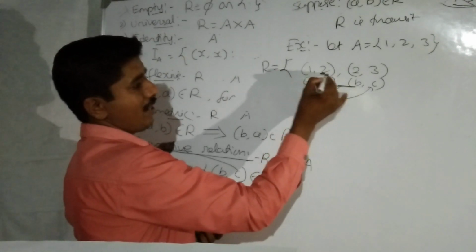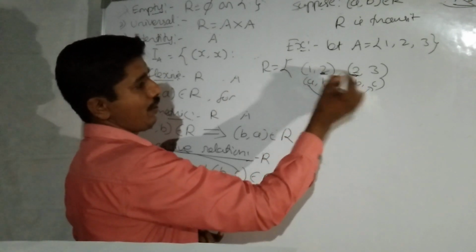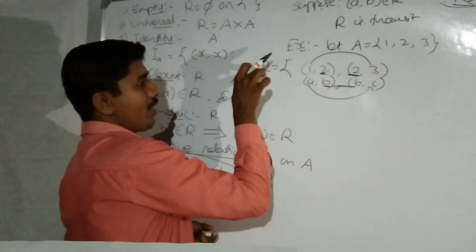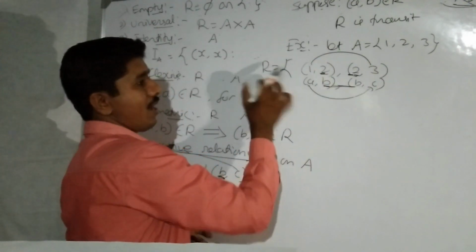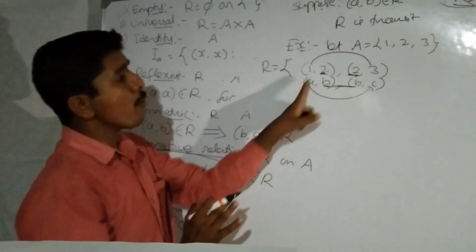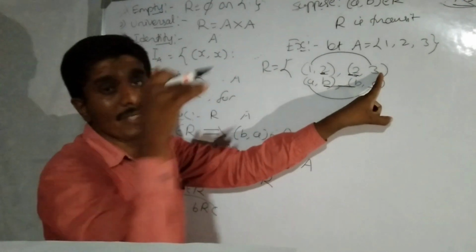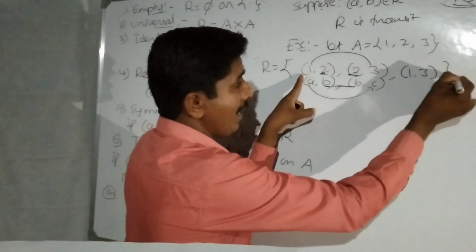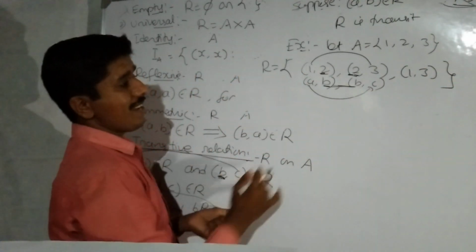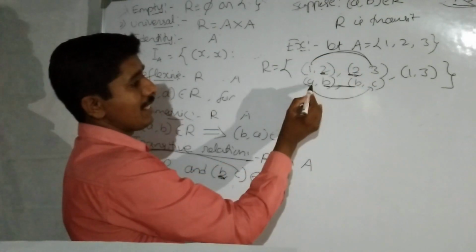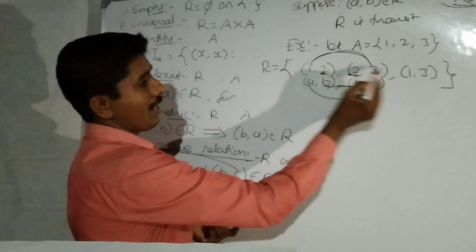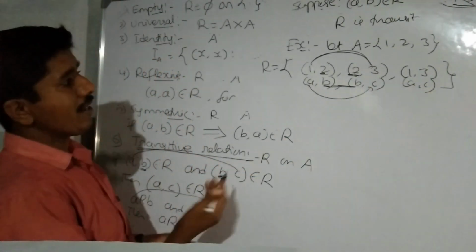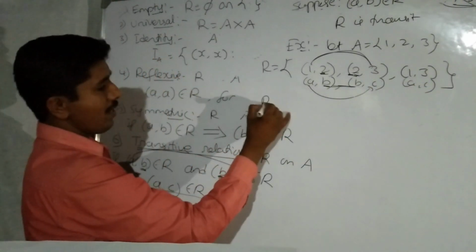Here second element equal to first element, 2 equal to 2. Then 1 comma 3 belongs to relation. Already 1 comma 2 belongs to R, 2 comma 3 belongs to R. For it to be transitive, we must include 1 comma 3. 1 comma 3 belongs to the relation means we say that it is transitive. Here A comma C is 1 comma 3. Therefore it is transitive.